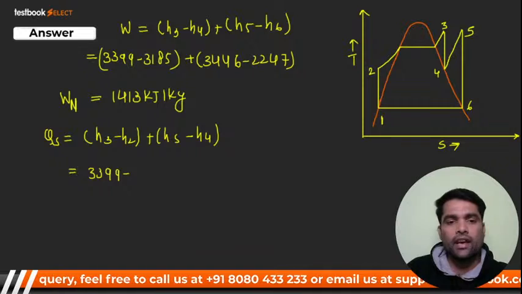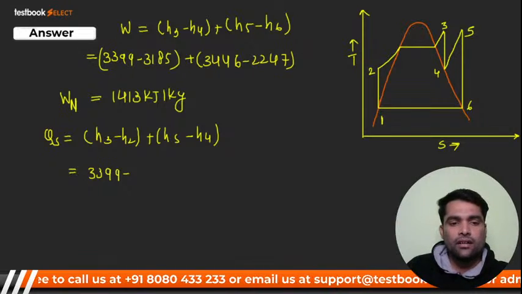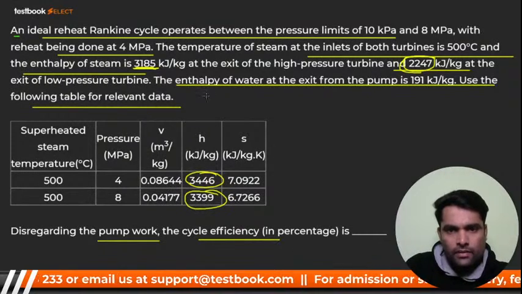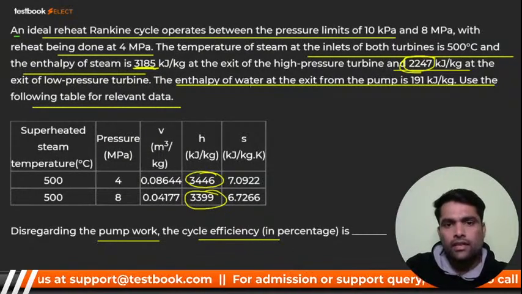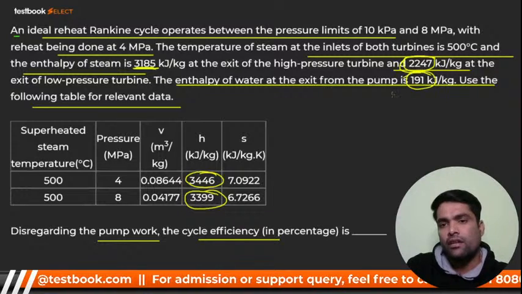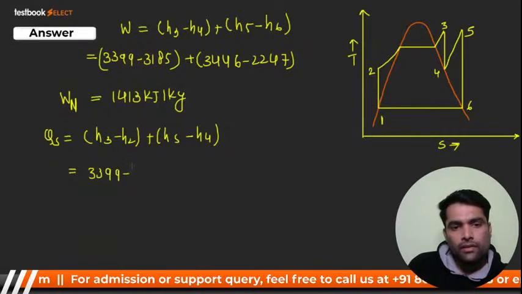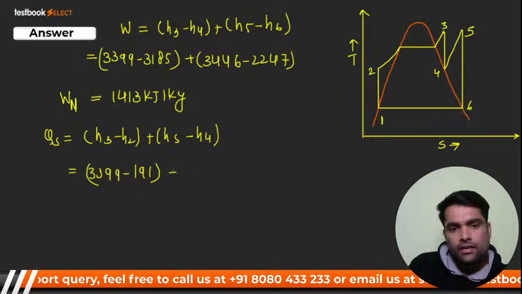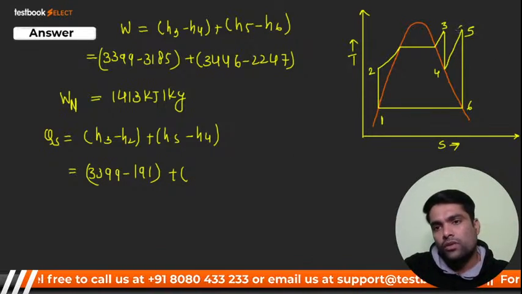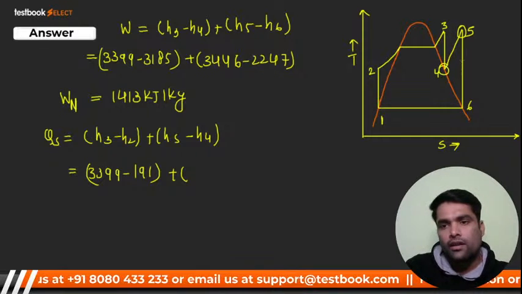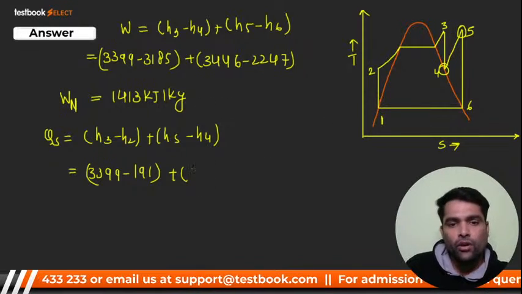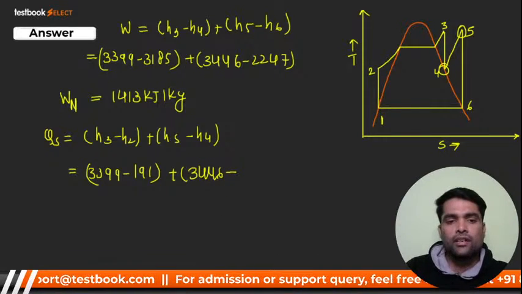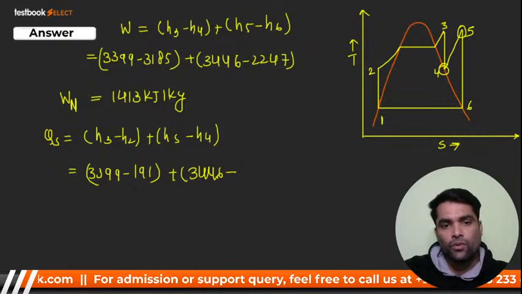Have you got it? Is the point clear? It is given, I think. Let me check. Yes, the enthalpy of the water at the exit of the pump is given, 191. So 191 plus H5 minus H4. This is your H5 and this is your H4, right? H5 is already given, that is 3446. Now, how can we get H4?